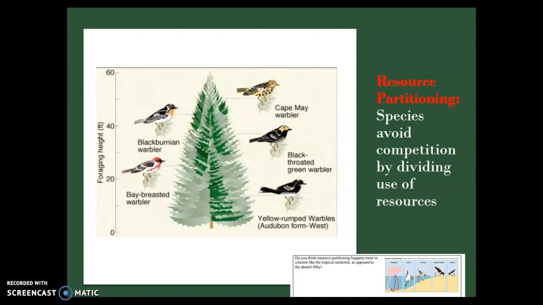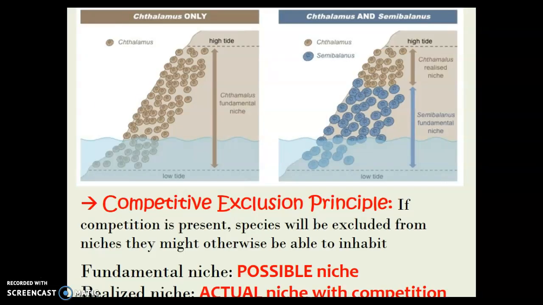And competition is when two organisms compete for the same resource. You can compete for food, water. You can compete for habitat, for mates. But by doing resource partitioning, you're eliminating competition because you know that you have a set place on that tree and that you shouldn't be going into another organism's territory to look for resources.